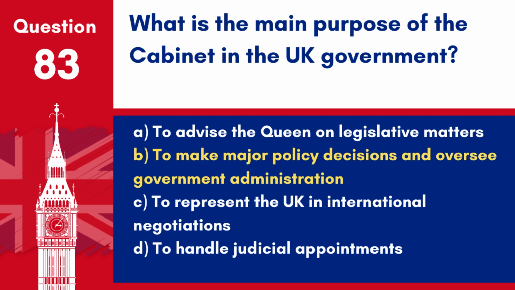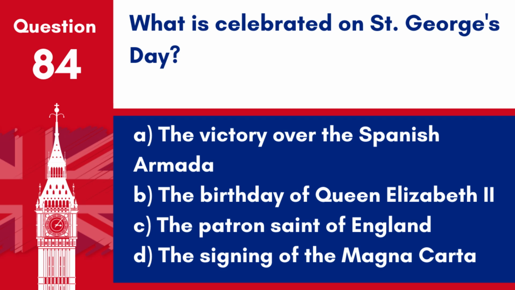Answer: B. To make major policy decisions and oversee government administration. The Cabinet is composed of the top-ranking ministers in the UK government, responsible for making major policy decisions and overseeing the administration of government.